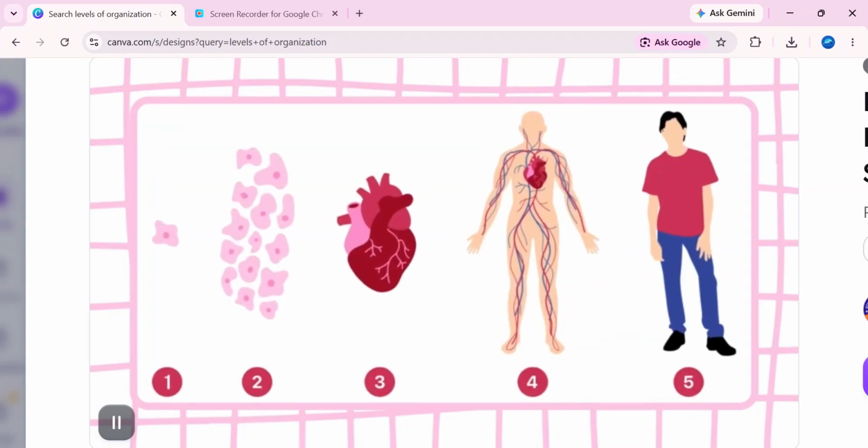Now let's put everything together. Think about your heart. You have individual heart cells. These work together to form the tissue. Then different tissues work together to form the heart, which is an organ. And the heart then works with other organs as part of the circulatory system, and the circulatory system works together with all the other systems in your body to make you a complete organism.